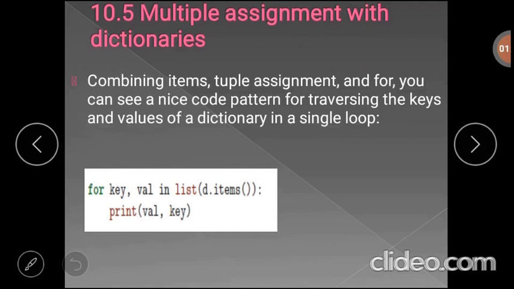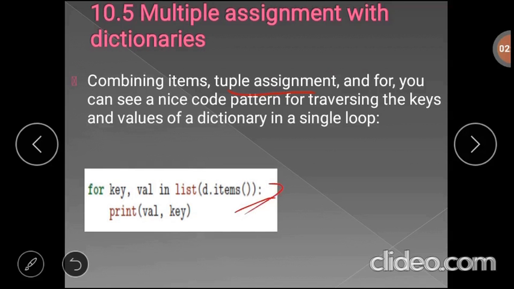Now in previous slides we have discussed how we can use the items method. It will return the list of tuples that contains key and value pairs, and we have discussed tuple assignment. Tuple assignment means we can have the tuple on the left side of the assignment operator, and we know how we can use the for loop. Now combining these items, tuple assignment and for loop, we can traverse keys and values of a dictionary in a single loop or single statement.